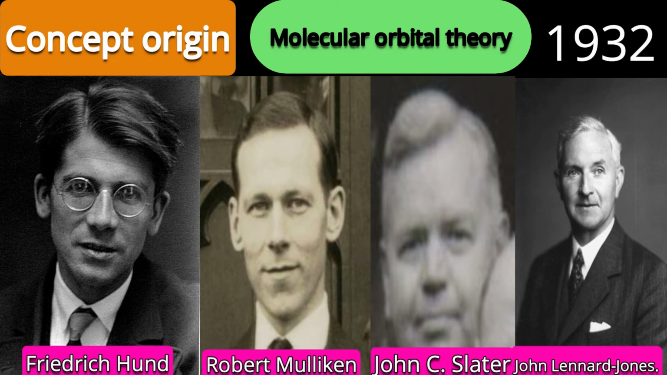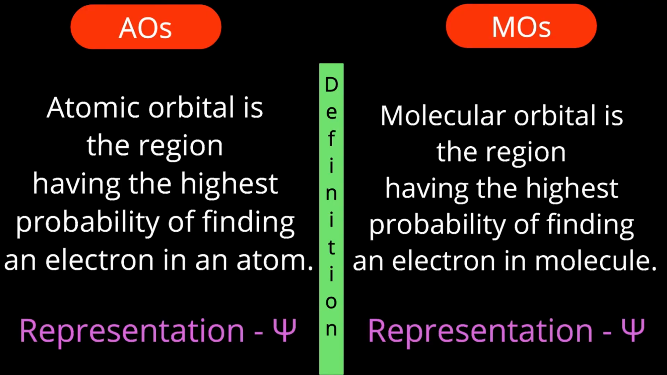What does molecular orbital theory actually say? What are molecular orbitals? How do they differ from atomic orbitals? Let us know. Yes, an atomic orbital is a probability of finding the electron in an atom, meaning where there is more possibility of finding the electron. That region we consider as an atomic orbital. And how do we represent it? By one function that is called the wave function. The symbol is psi. Similarly, a molecular orbital is a region where there is the highest probability of finding the electron, but